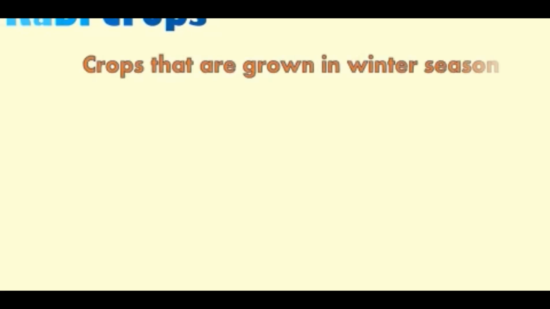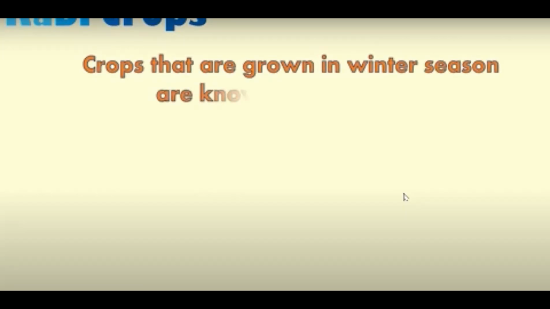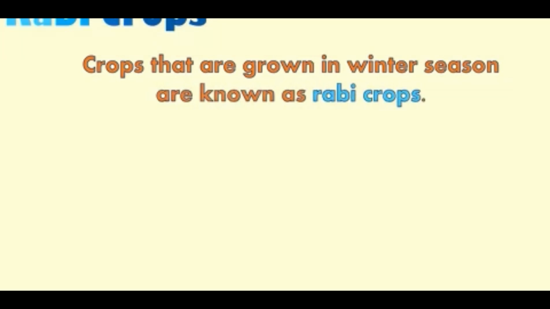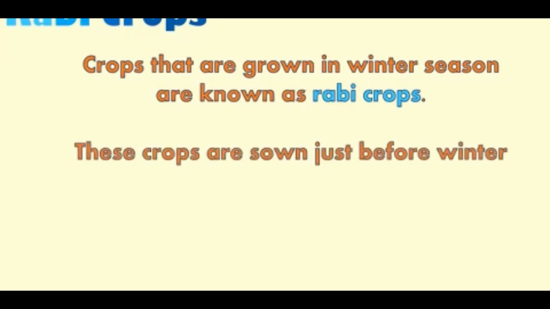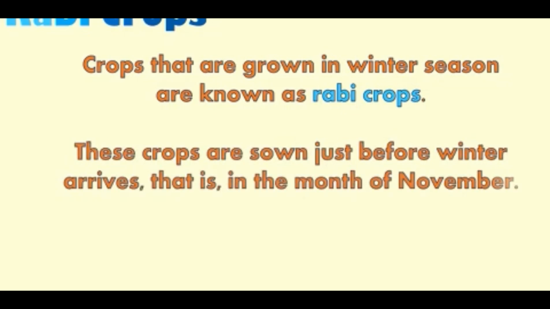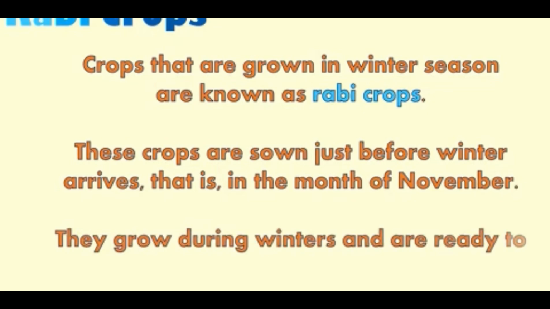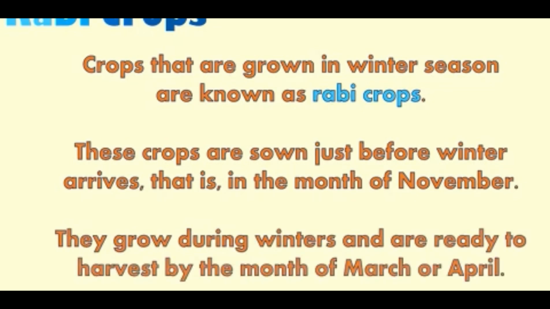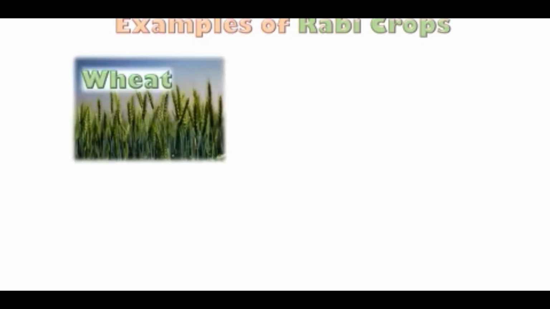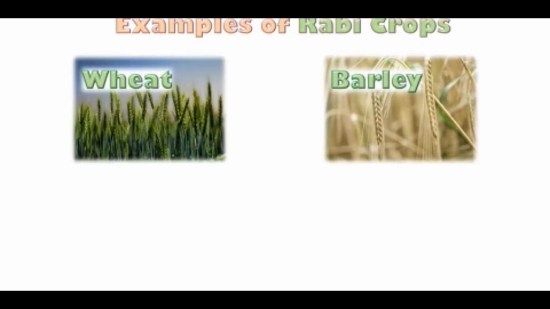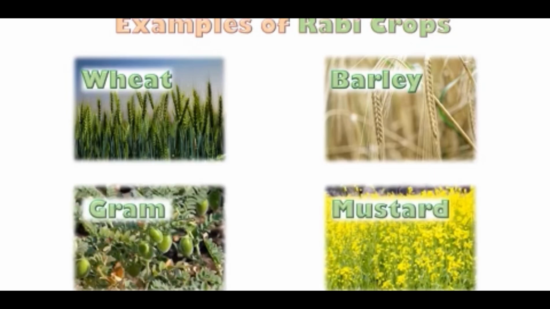So, rabi crops. Crops that are grown in winter season are known as rabi crops. These crops are sown just before winter arrives, that is, in the month of November. They grow during winters and are ready to harvest by the month of March or April. Now, let us see the examples of rabi crops: wheat, barley, gram, and mustard.